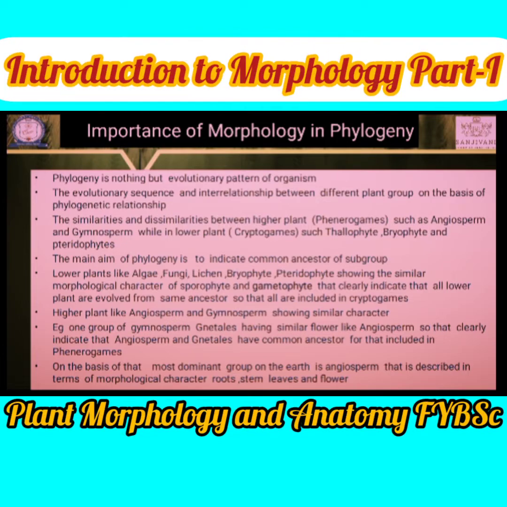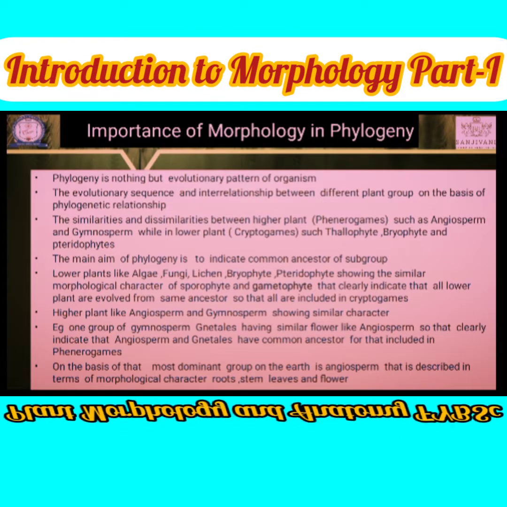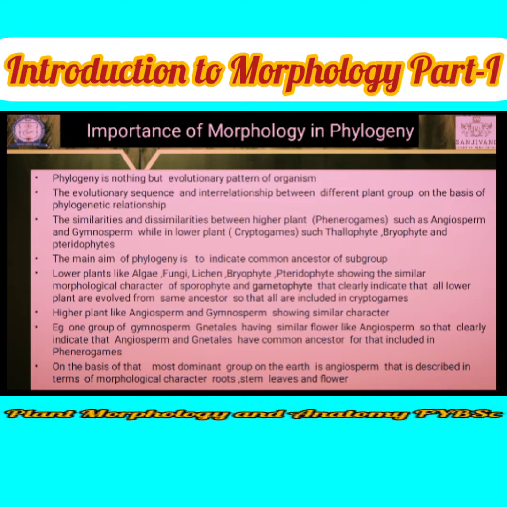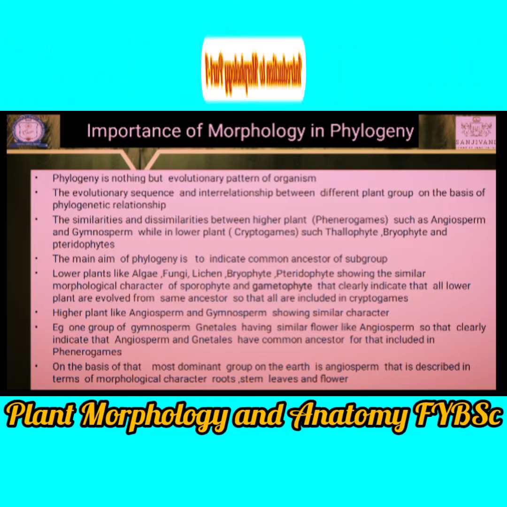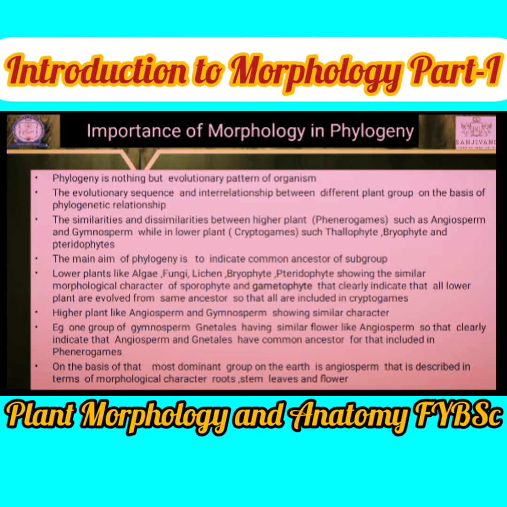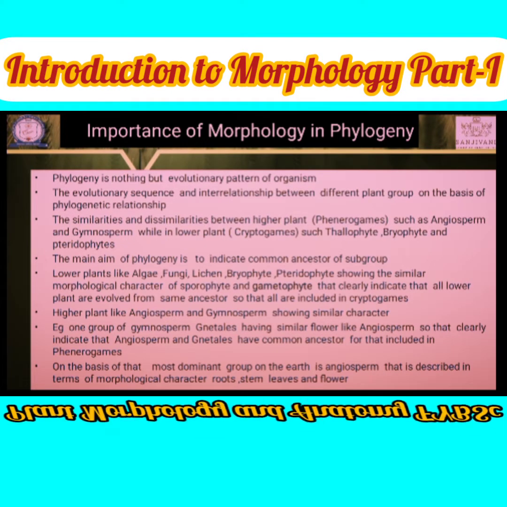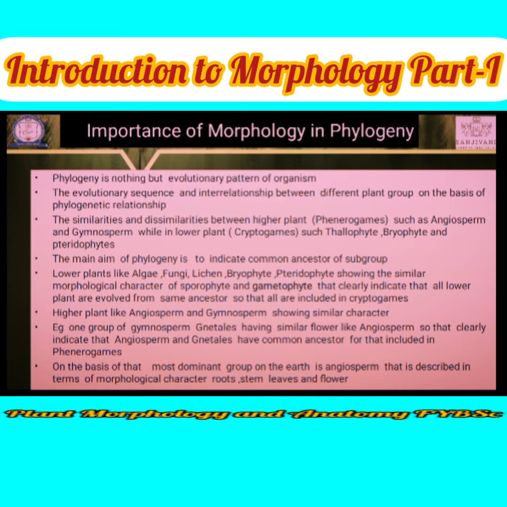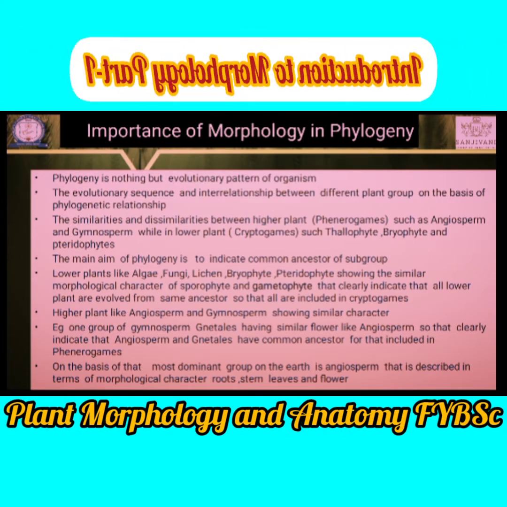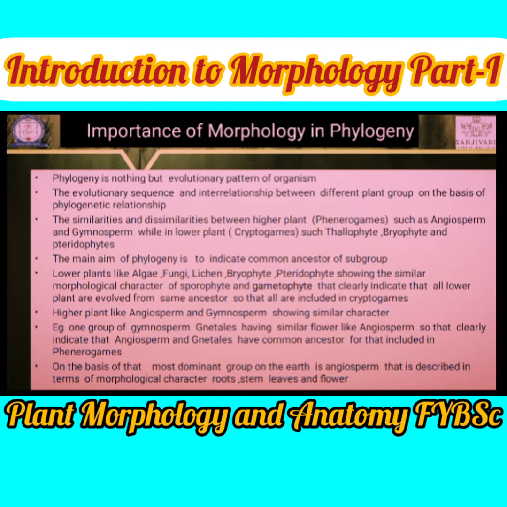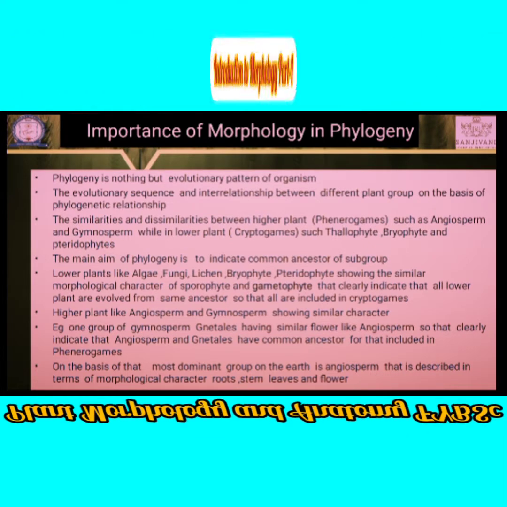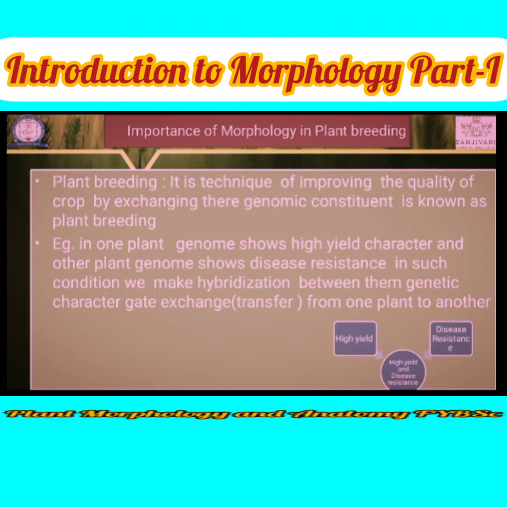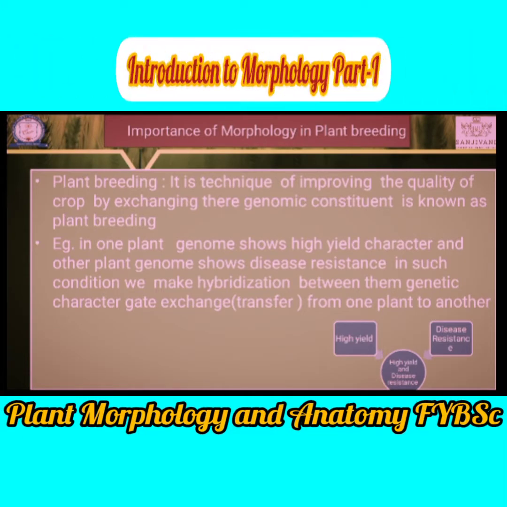On that basis we have concluded that they originated from the same ancestor, known as the phanerogams. Most dominant group on the earth is the angiosperms, in terms of morphological characters: root, stem, leaf and flowers. Let's see, we have completed the phylogeny.